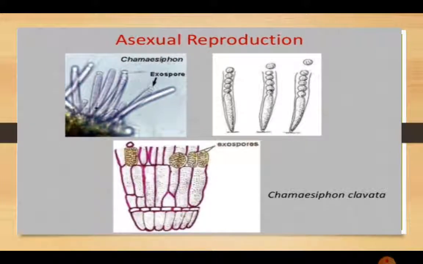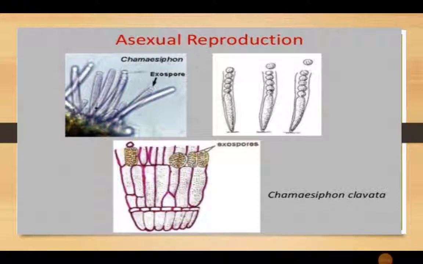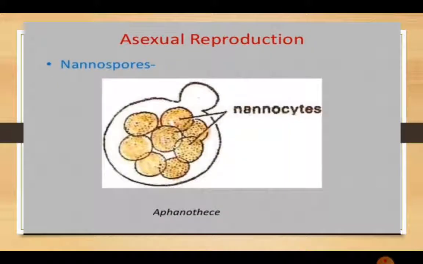The next way of asexual reproduction is with the help of exospores. Endospores are produced within the cells and exospores are produced outside the cells. As you can see, the yellow colored cells are exospores. They are produced from the outer portion of the cyanobacteria, and then they get detached. And when they find a new, favorable medium, they germinate to produce new cyanobacteria.